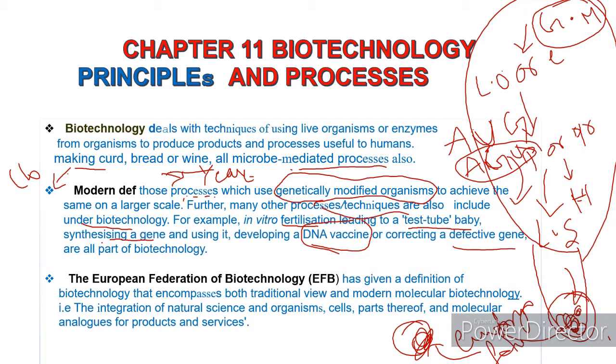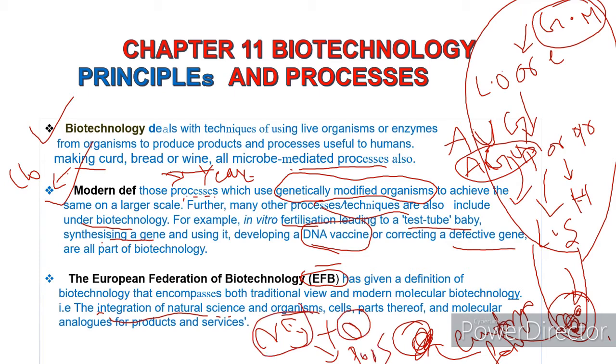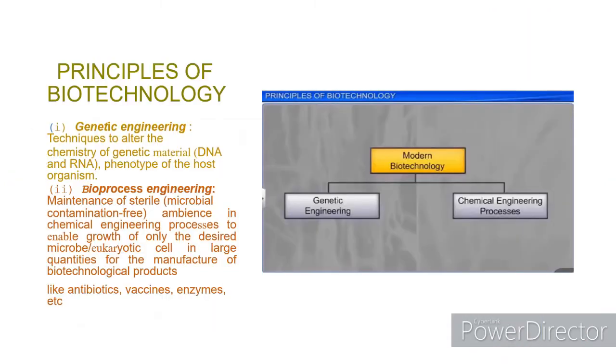The European Federation of Biotechnology, EFB, has given a newer definition which includes both the older and newer versions of biotechnology. What is that? It defines biotechnology as the integration of natural science and organisms, cells, parts thereof, and molecular analogues for products or services. Natural science is integrated with parts of organisms to get products or services.